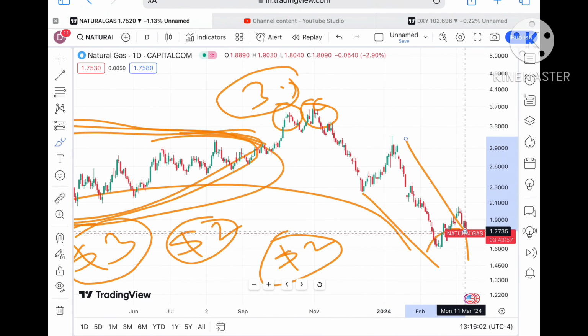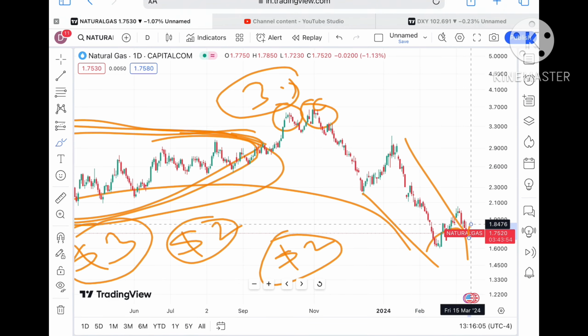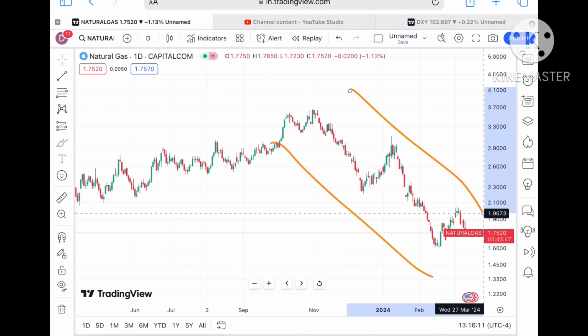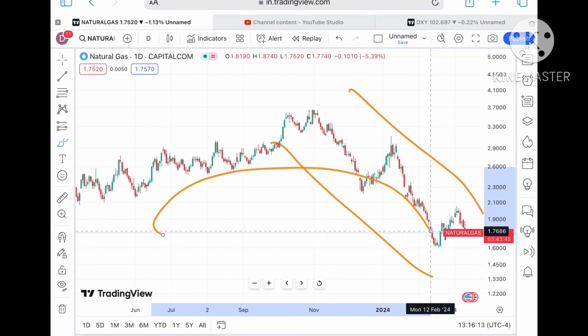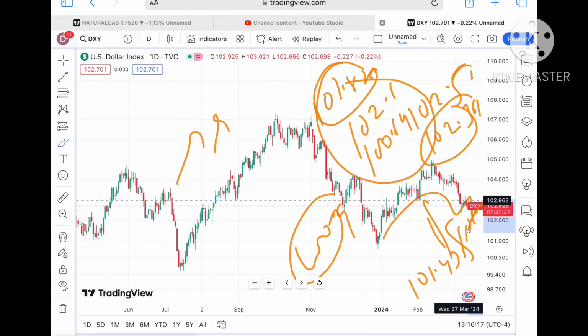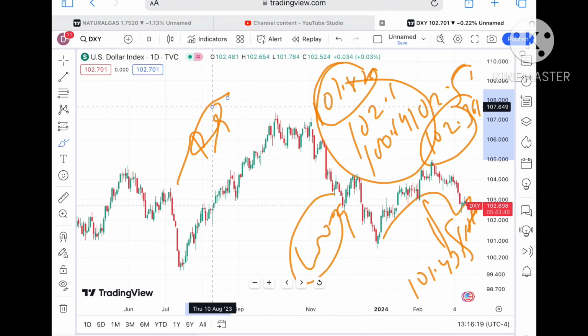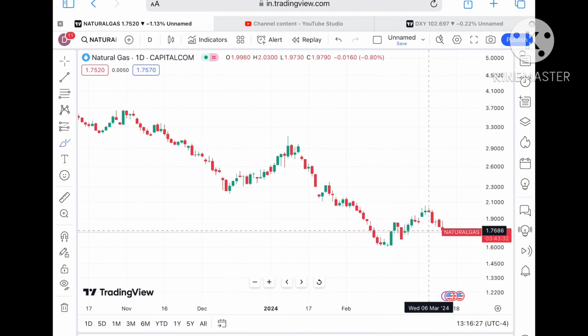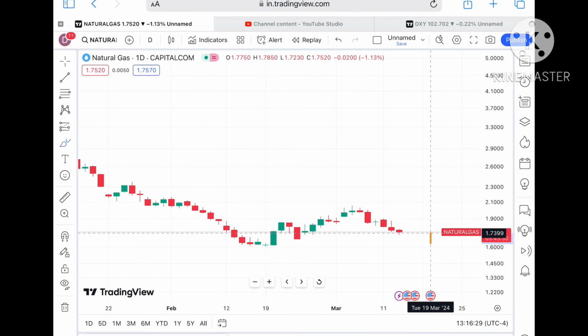But for natural gas, the trend is supporting the downside, with a little upside. If the price goes over a level of 1.08, there is a probability of a further upside, but the overall trend is downside, and this pattern is also supporting it. Once the dollar index goes above 103, only then will we see an upside in the dollar index. Now let's see what happens if the price sustains this level.